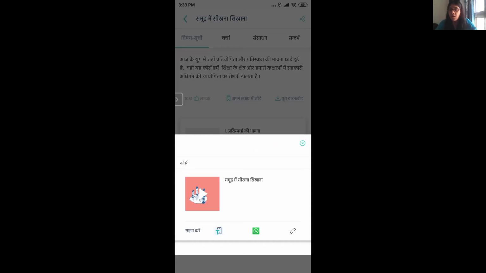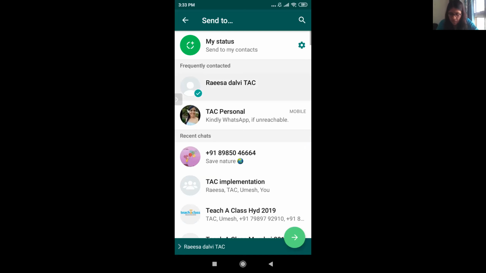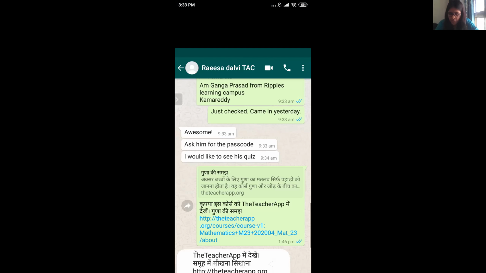One of the teachers asked how they can share it with students. The first option to share is when you click on the teacher app logo at the bottom. It will just go to people's news feeds, showing that this teacher has shared this course. But if you want to send it directly to someone, whether it is a student, your principal or any colleague in your school, you can do it by WhatsApp also. When I click on WhatsApp, it will open my WhatsApp application and I can send it to anyone. Now, if I want to send it to Raisa, I can just click on Raisa and she will get this message.